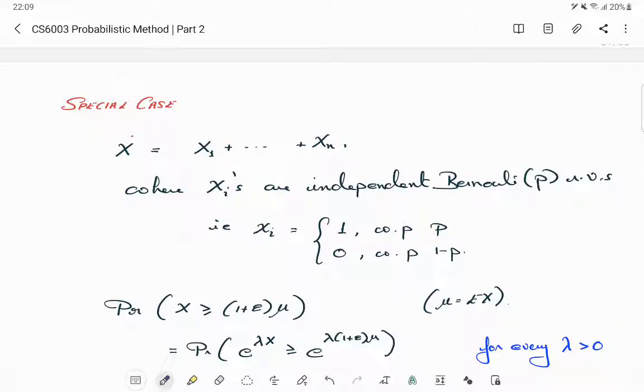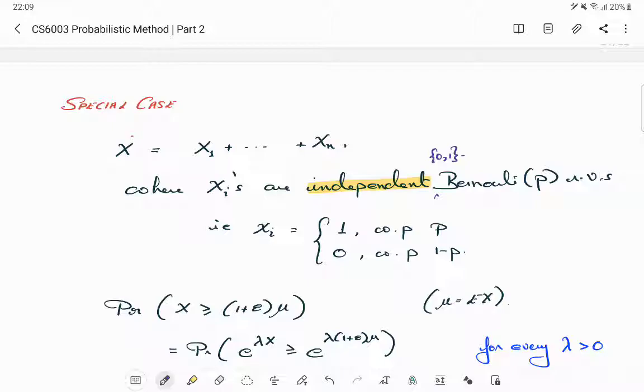What is the special case that we will see? We will assume that our random variable x is a sum of independent Bernoulli P random variables. So this is in fact a sum of an i.i.d. sequence. The independence is essential in the assumption, and everything is 0, 1 Bernoulli P, because some people call Bernoullis to be -1 and +1.